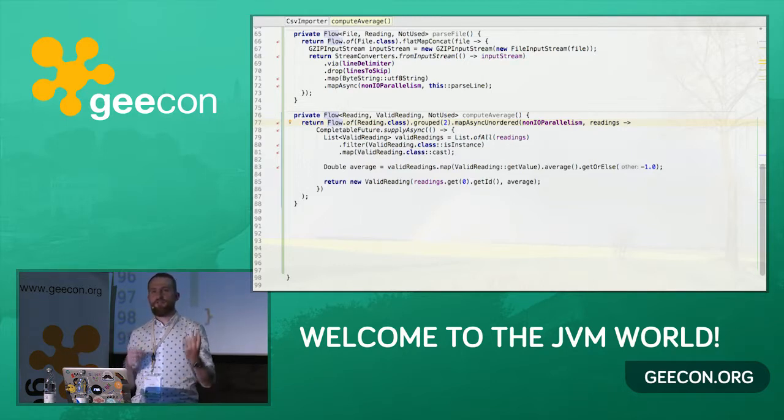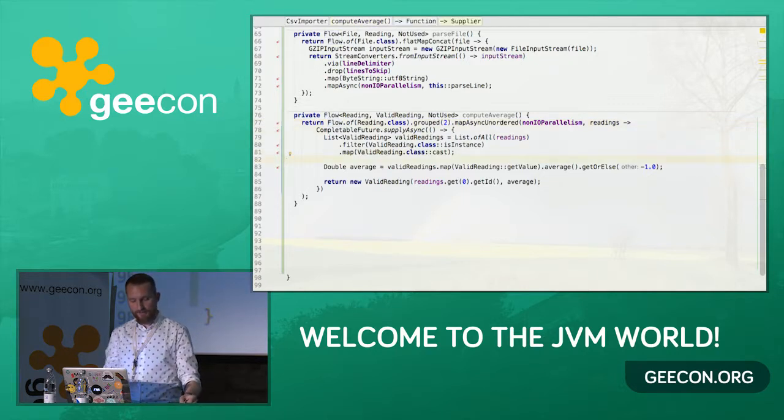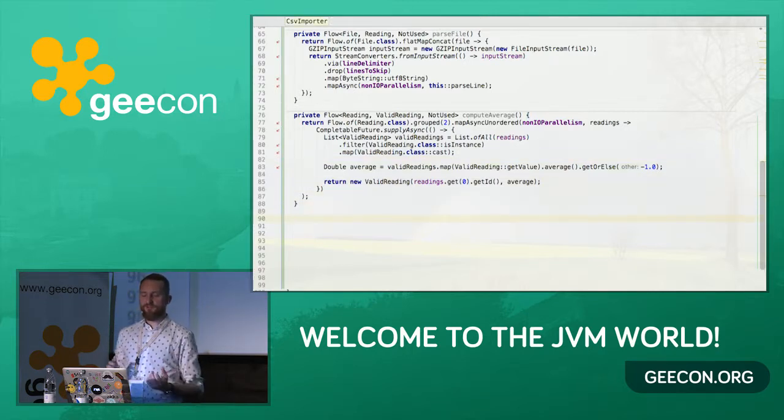So once again, first of all we filtered the list to extract only the valid readings and to map them to a proper type. And then for each group of valid readings, we just averaged them or took the default value when the list of valid readings was empty. Now the next step. In the next step, we're going to see how to combine the building blocks that we defined so far to form a bigger flow. Because a flow, as you have seen so far, takes an input type, an output type, and actually you can define the flows as small building blocks, but you can as well combine them. We actually saw it when we were using the via combinator. So now we're going to use it once again.